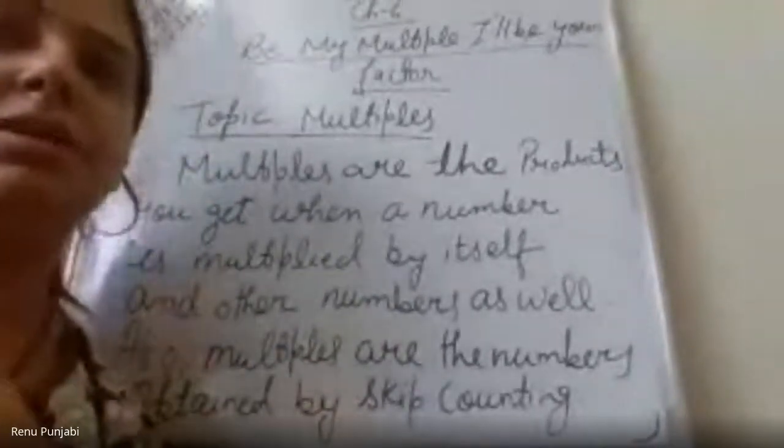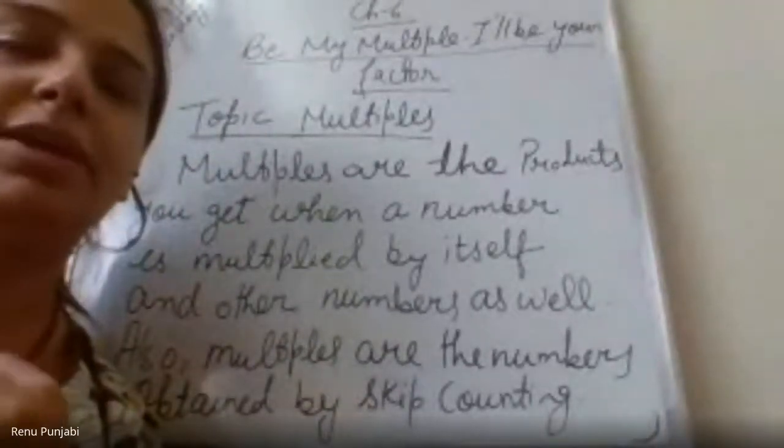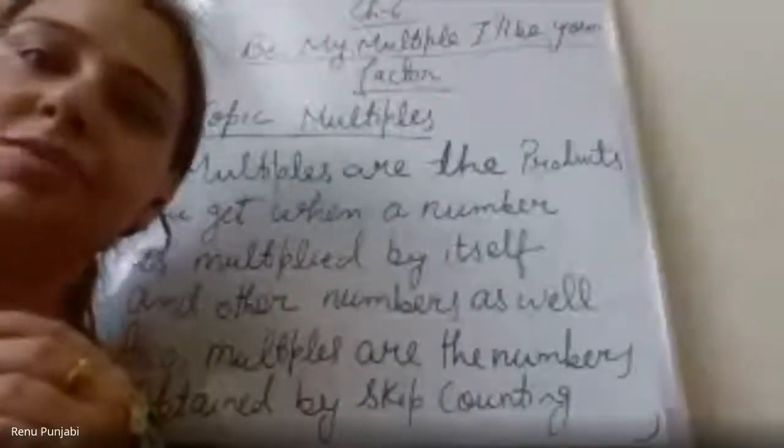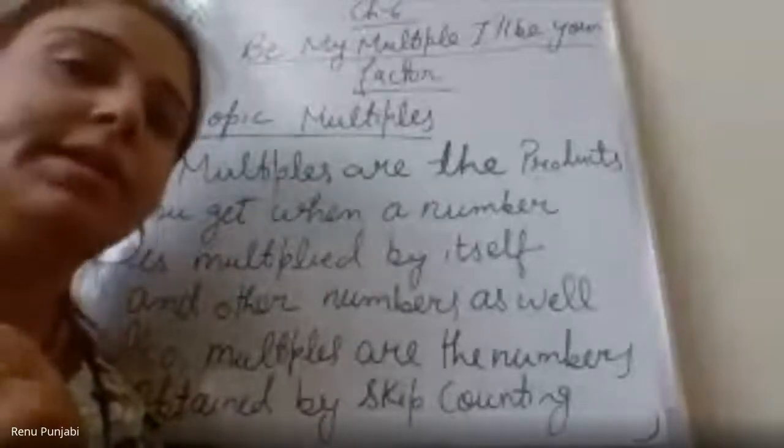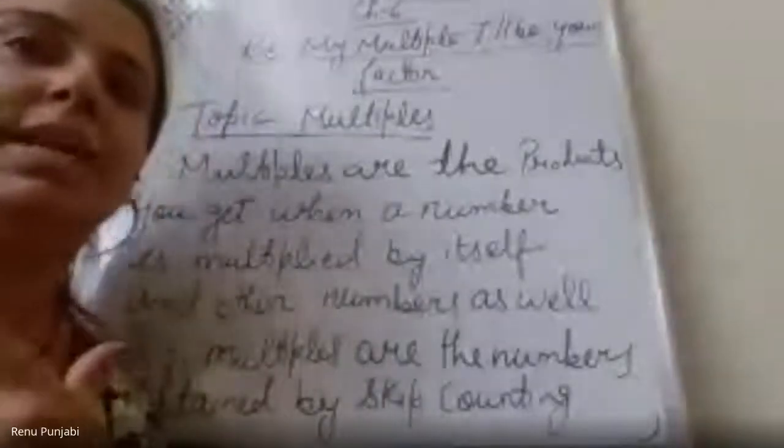What is the name of chapter number 6, children? Can you please tell me? One of the children can switch on the microphone and say. Multiples and factors. Be my multiple, I will be your factor. It means that we are going to learn what in this chapter? Multiples and factors. Very good. Multiples and factors.